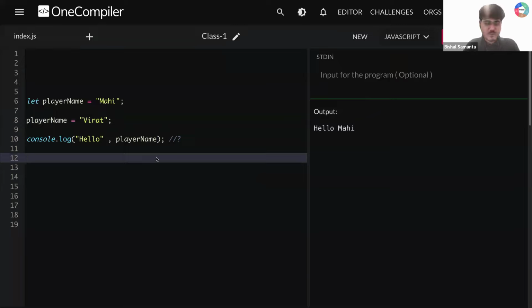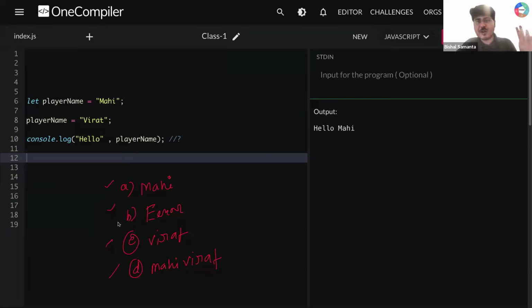What do you think, guys? I'm going to give you some options. Option A, you are thinking I'm supposed to get Mahi only. Option B, I'm supposed to get an error. Option C, I'm supposed to get Virat. Option D, I'm supposed to get Mahi, then Virat. Do your guess. A, B, C, D. If you win now, it's like this is the day for lottery.